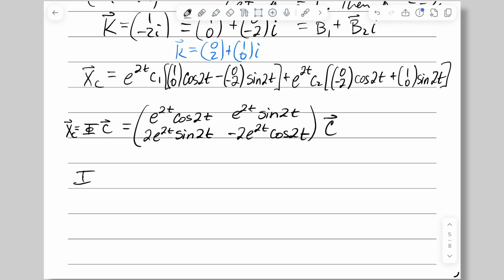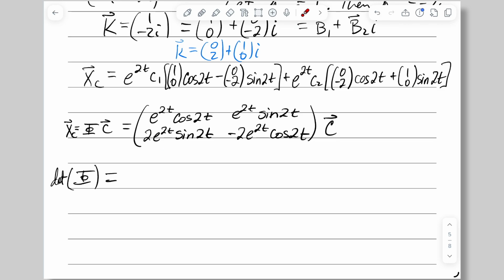We then need to find phi inverse, and for that, we need the determinant of phi. The determinant of phi is the reason that I wrote the e to the 2t inside of the matrix rather than multiplying it by e to the 2t, because it doesn't work exactly how you might expect if you haven't worked with determinants and scalars before. Multiplying e to the 2t cosine 2t by negative 2 e to the 2t cosine 2t, I mean, we're going to get a cosine squared in there. There's a negative because we're multiplying a positive by a negative, but then we subtract lower left times upper right, and we're going to get a sine squared.